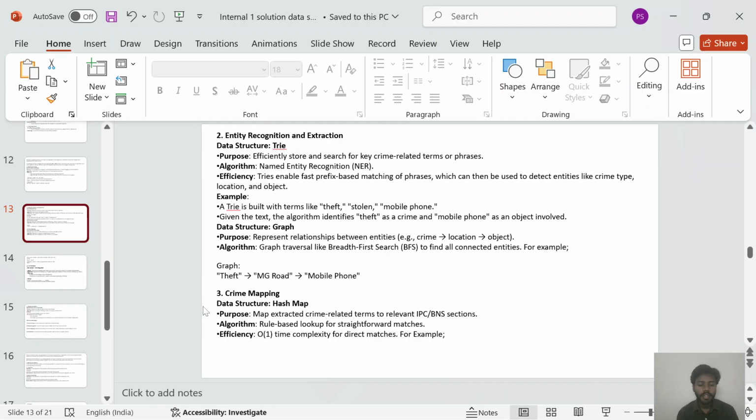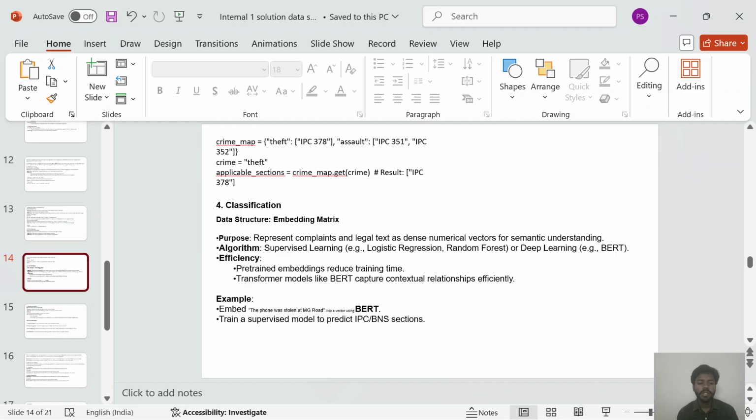Third is crime mapping, in which the data structure hash map is used. The purpose is to map extracted crime-related terms to relevant IPC and BNS sections. The algorithm is rule-based lookup for straightforward matches. Efficiency is constant time complexity for direct matches. For example, this is the crime map: theft IPC 378, assault IPC 351, IPC 352. Crime is theft. Applicable sections is assigned crime map dot get crime result, IPC 378.